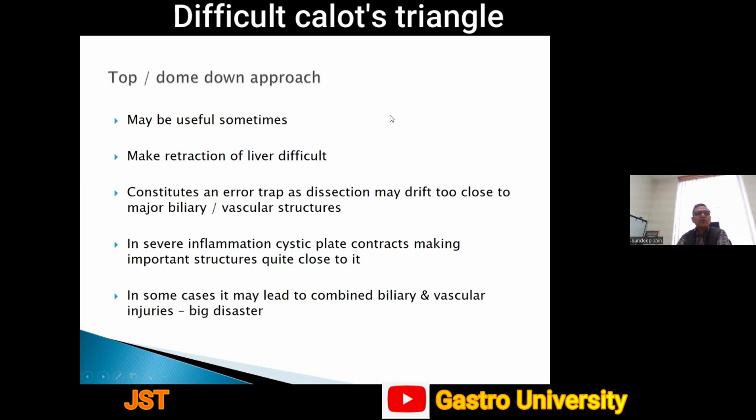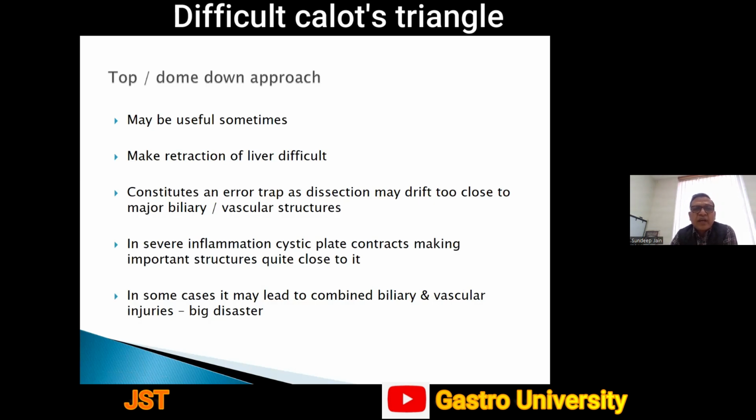Now coming to the top or dome down approach, it may be useful sometimes, but we must make a habit to use it only in the most difficult situations. The difficulty in this approach is that it makes retraction of the liver difficult because the gallbladder is separated from the liver from the fundus down.